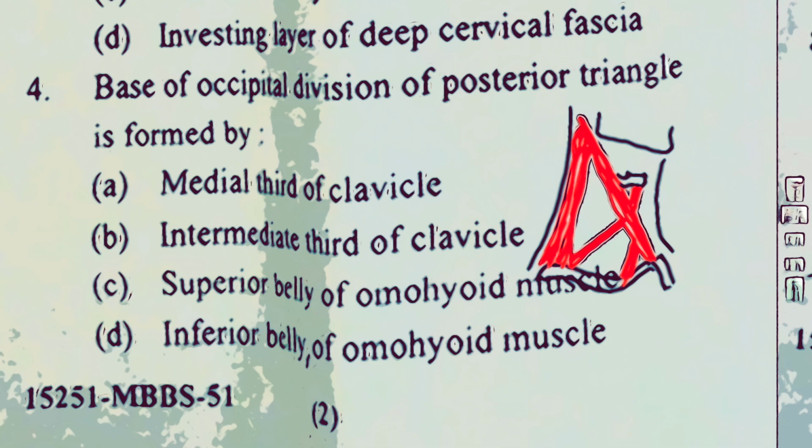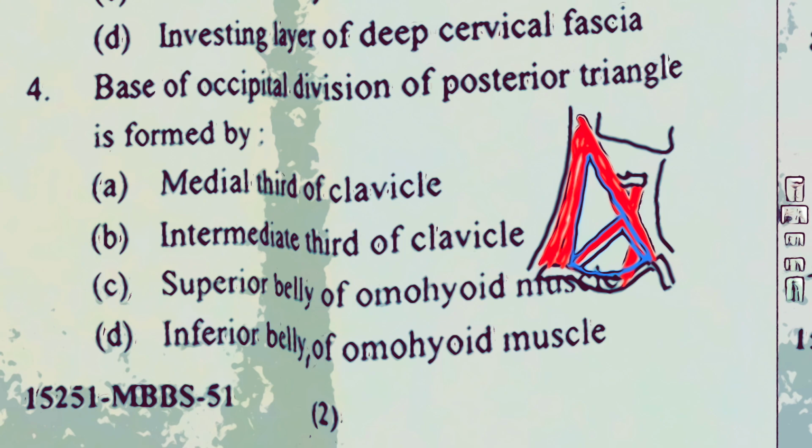The tendon passes through a fascial tunnel here, and this triangle you are seeing is called the posterior triangle. This posterior triangle is divided into an upper portion called the occipital triangle. The lower one is called the supraclavicular or the subclavian triangle.